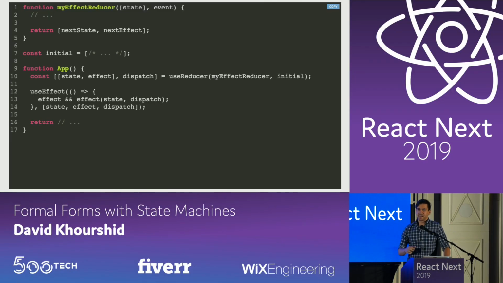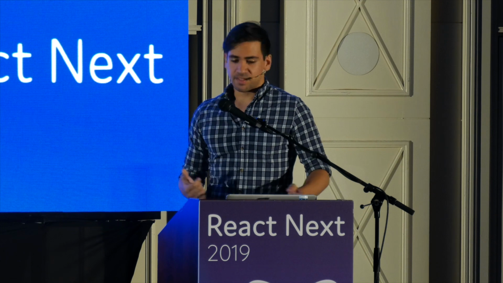So what we could do differently, and this is just one idea, is that instead of just returning the next state, we return a combination of the next state and the next effect. This is not a brand new idea. It's been discussed on Twitter, which doesn't count, but it's also been in ReasonReact. If you've played around with Reason, you might have noticed there's an update with side effects, and it has this exact same model. And in fact, this very much resembles the Elm architecture too.